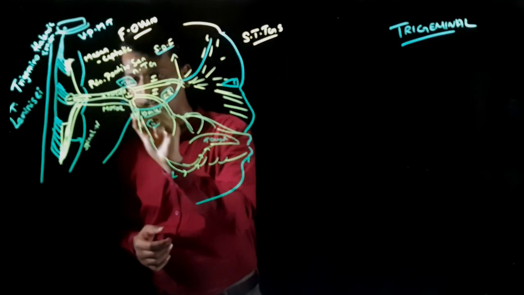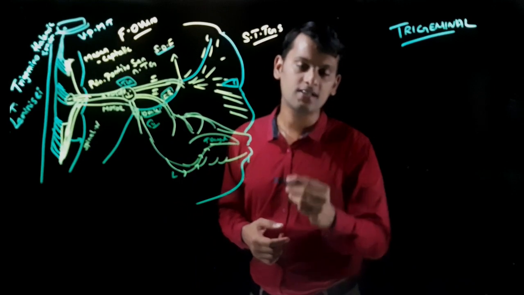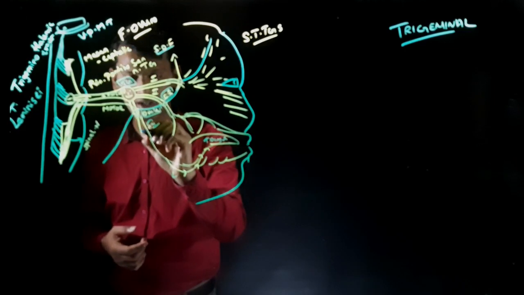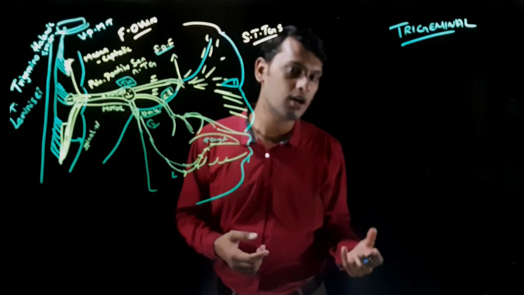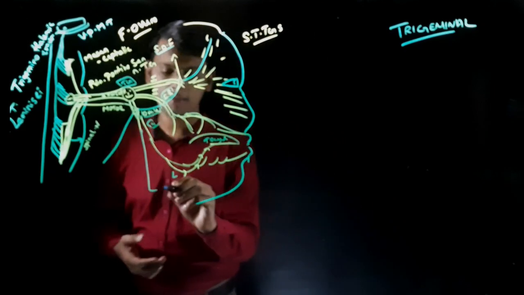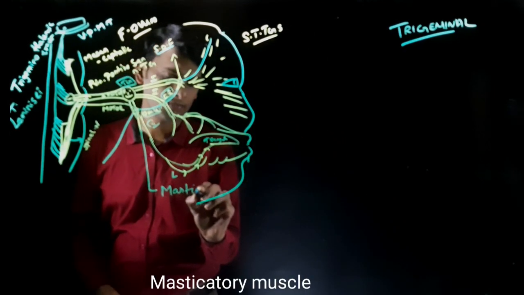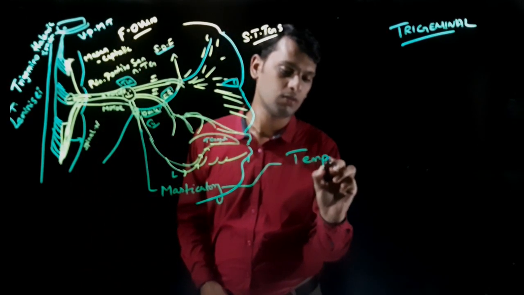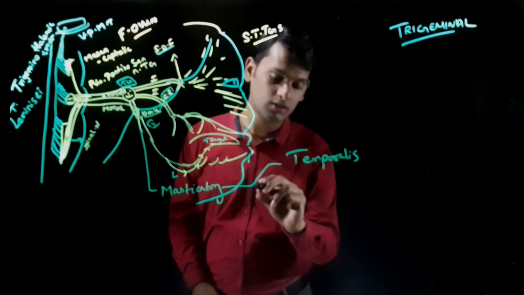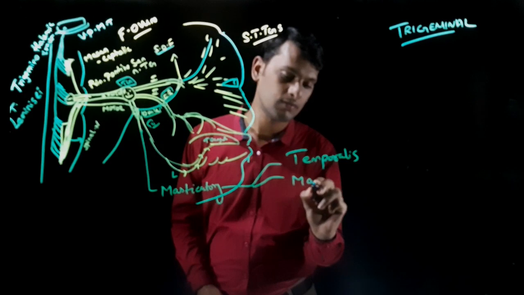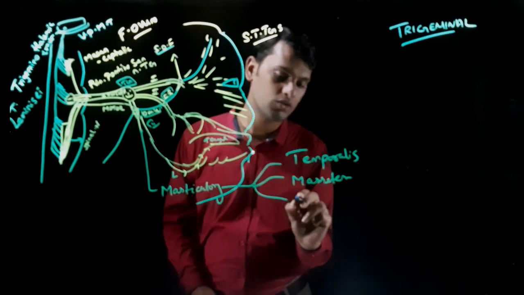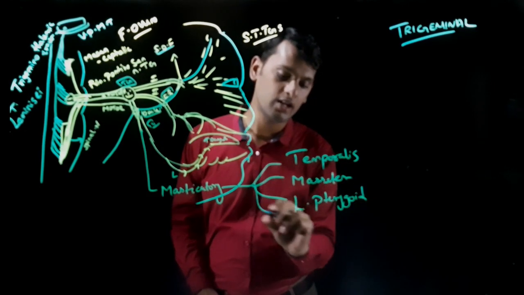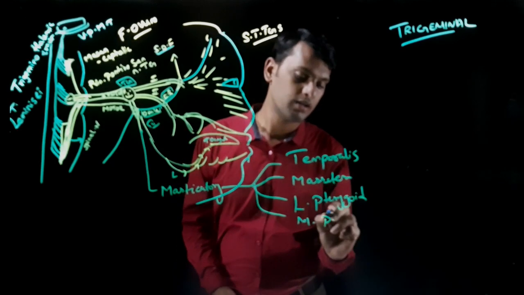And again we have a separate motor root which supplies your first pharyngeal arch derivatives. So what are those? Let me take the motor root again here. It supplies your muscles of mastication, the masticatory muscles. Those are your temporalis muscle. What is the next one? Masseter. The other one is your lateral pterygoid. And finally your medial pterygoid.